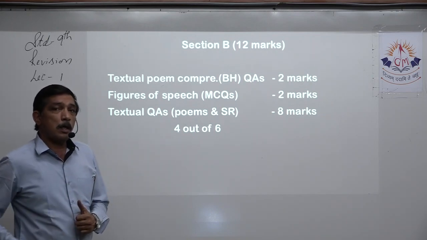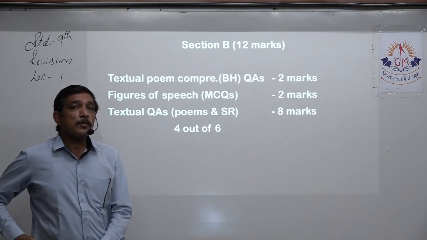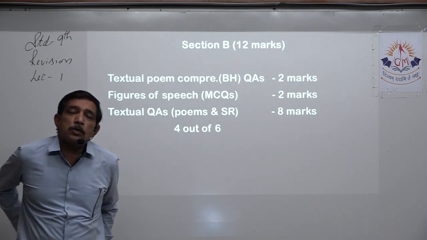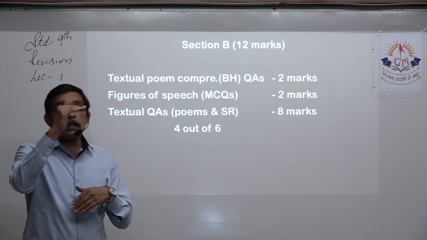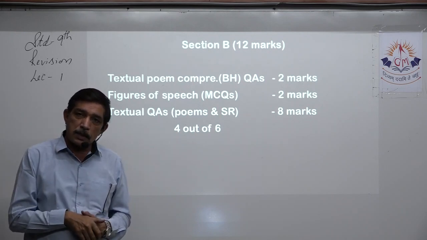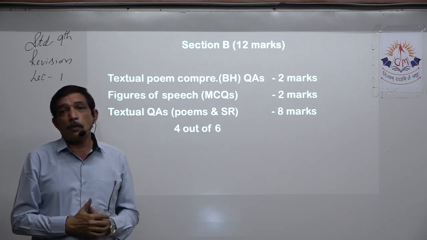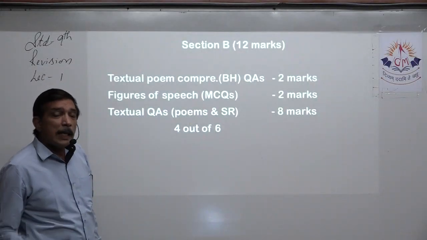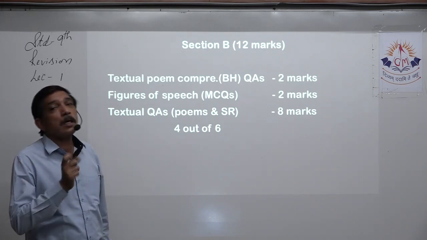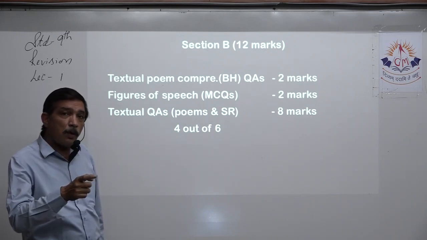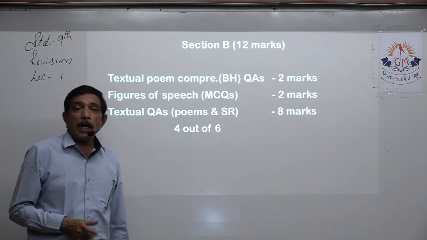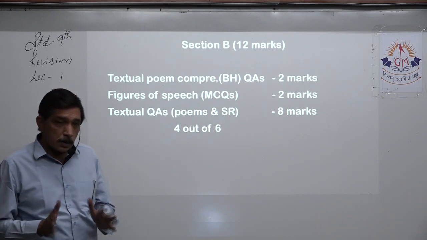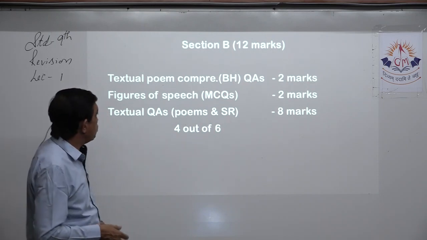Right? So please ensure that you are writing all these things. And for poem comprehension, 1 stanza or 2-3 lines will be given to you. Maybe if the stanza is long, hardly 3 or 4 lines from that stanza will be given to you, followed by 2 questions, 1 mark each. Yes, here it is in the form of question and answer, not MCQ. So you have to read the poem or the stanza that is given to you, and you have to answer. Again, an unseen poem will not be asked this year. Right? Again, next year we'll be having it in 10th.